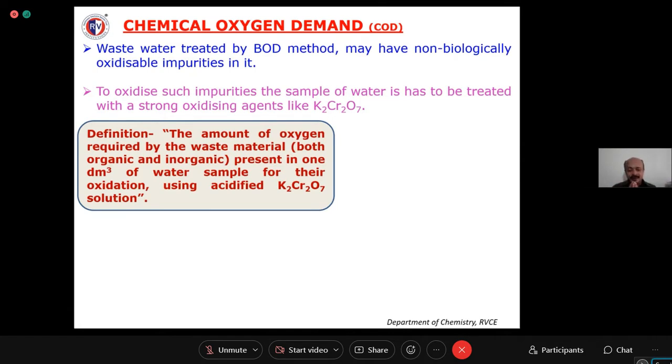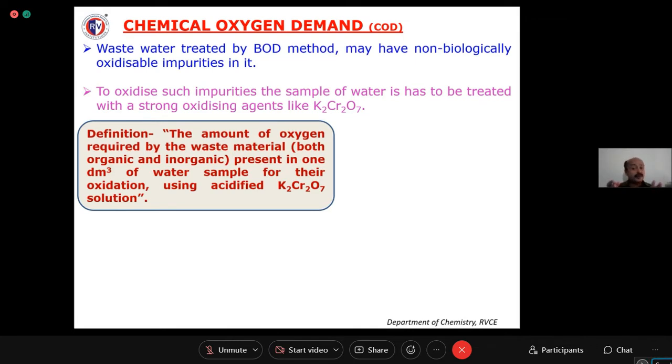So in simple words, you are taking a definite amount of water sample and you are adding a definite amount of potassium dichromate, and you are oxidizing all the impurities present in that water sample by using this potassium dichromate, right? You have to estimate how much potassium dichromate is consumed to oxidize all the impurities present in the water sample. That is going to be your COD, chemical oxygen demand. So that indicates how much impurity is present in the water sample.